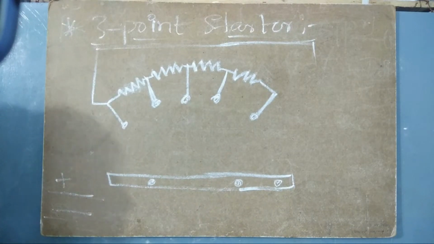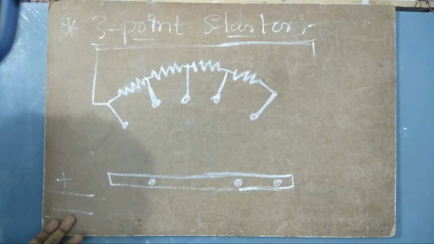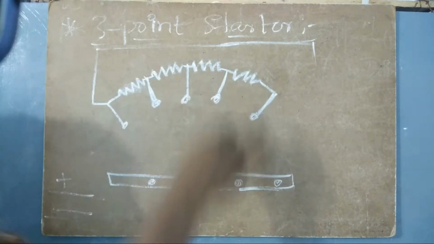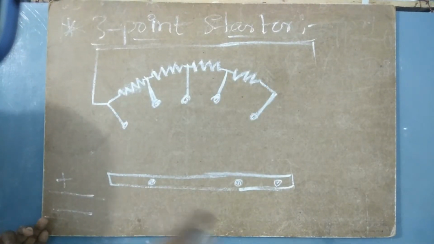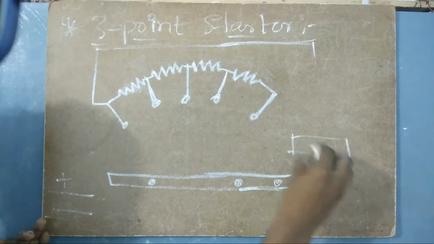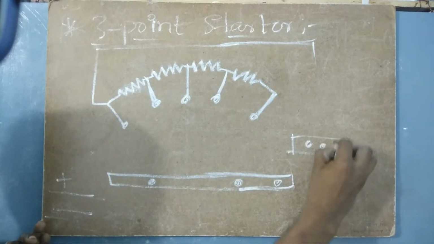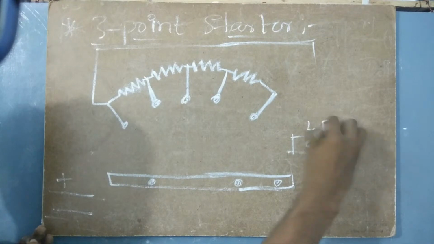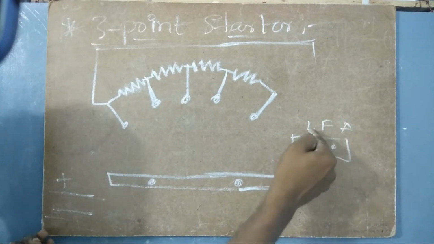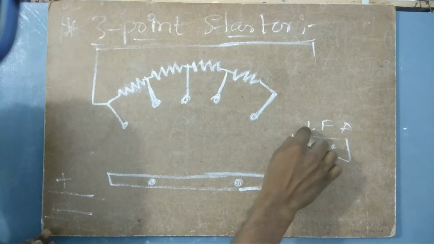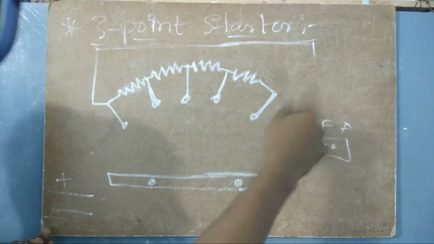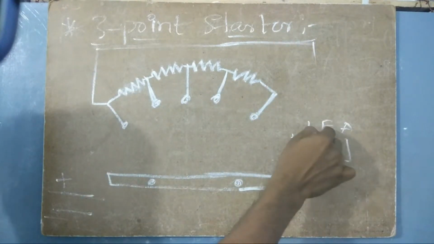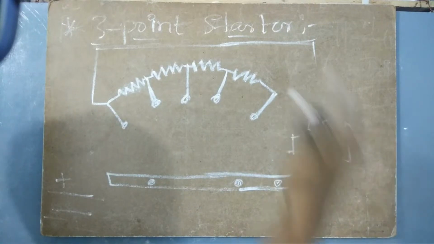Even in the experiments that you are going to do in your BEEE laboratory, you are going to observe LFA, which means that this is a 3-point starter, okay? Everything is not shown in that experiment, but you are going to draw a box like this. In this box you will have 3 dots like this, and then you will have LFA. So what is this LFA? L is nothing but the line, F is nothing but the field, and A is nothing but the armature.